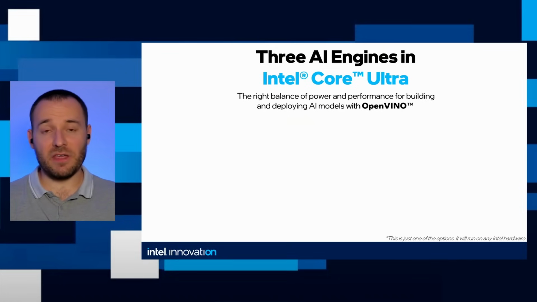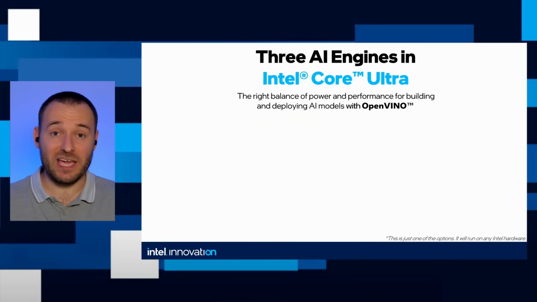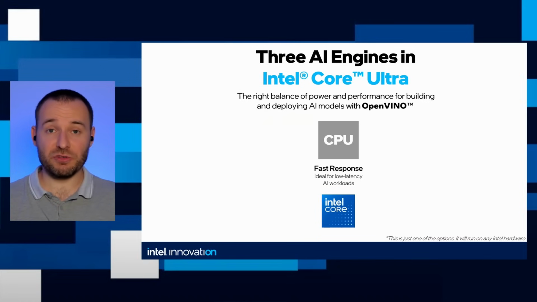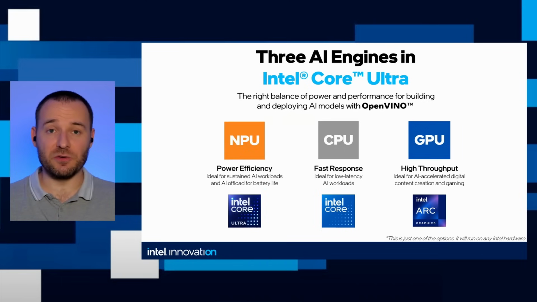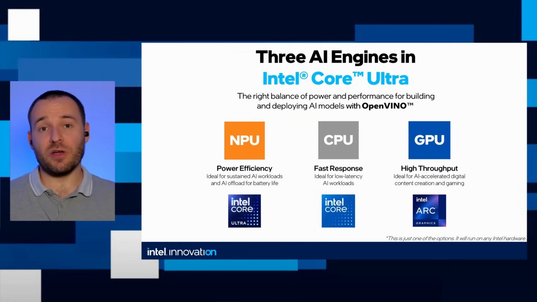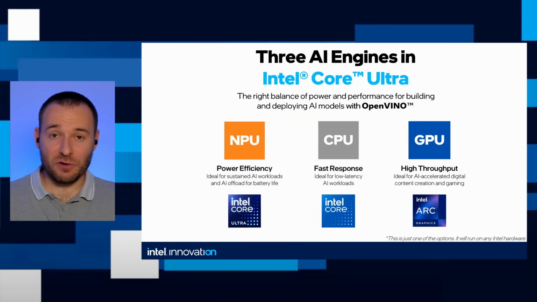And I mentioned that Core Ultra is something that makes the laptop an AIPC, and it consists of three devices: CPU for fast response use cases, GPU for high throughput, and NPU, which is the neural processing unit, for low power solutions. And that's what we need to run this project on. Good. We know already the options for deployment. So what about customization then? The next very important topic.